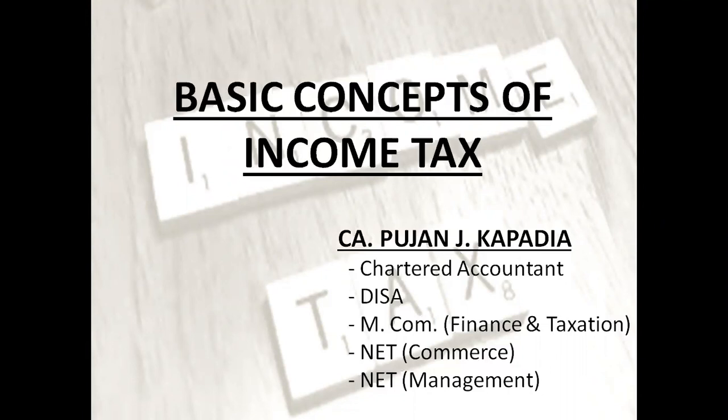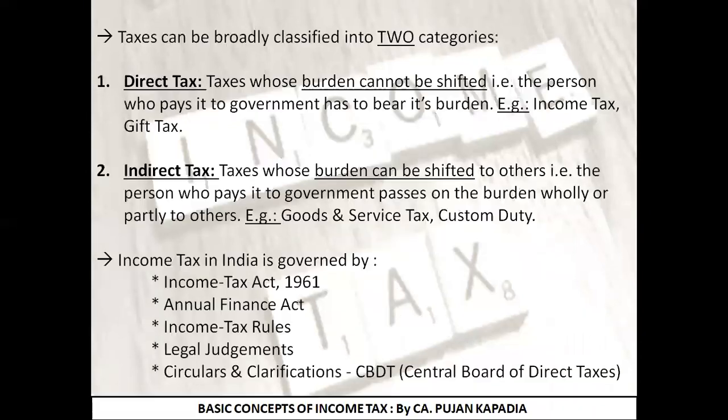Before starting with the new part for today, I would just like to recall each and every topic that we have covered during our last lecture. The first thing I started with last lecture was that there are basically two categories in which taxes can be determined. You are well aware those were direct tax and indirect tax. I explained that if the burden of the tax cannot be shifted, it is known as direct tax, where we took the example of my own self earning salary from the college. So the examples of direct tax are income tax, gift tax, etc.